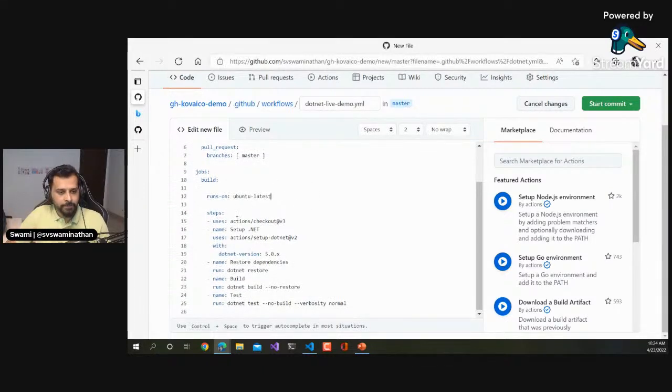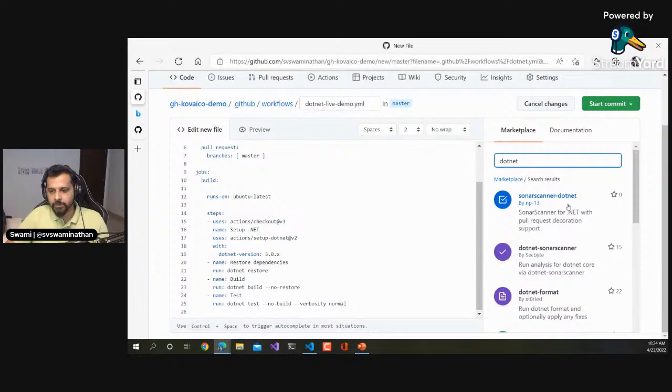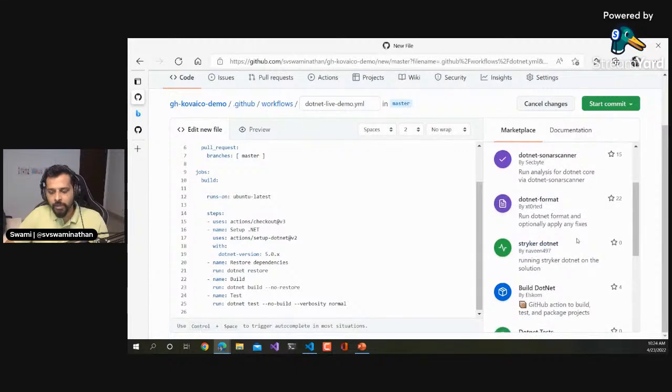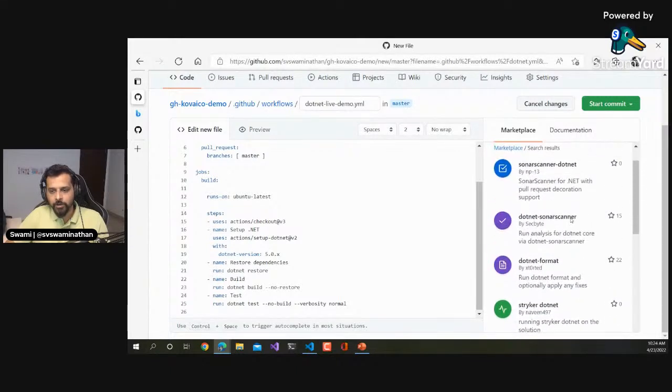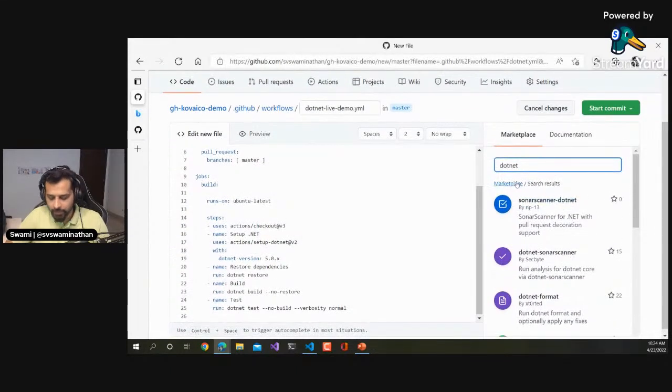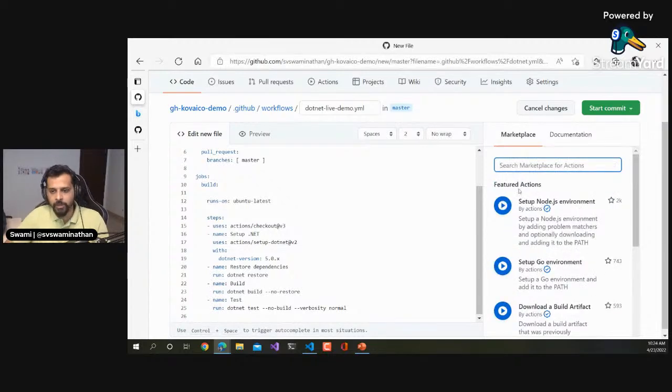And these are the different steps. Like I said, "uses" is what you will use to reuse any of the actions. This is something which is available from GitHub itself. As you can see, "actions" means that it is all coming from GitHub itself. These are all verified ones, the ones with the tick. If you search for .NET, you might see multiple other things as well. Some other community person has created these, like the .NET Sonar Scanner and things like that. So you can choose any of these as well, or you can choose things which are verified by GitHub or Microsoft and other actions as well.